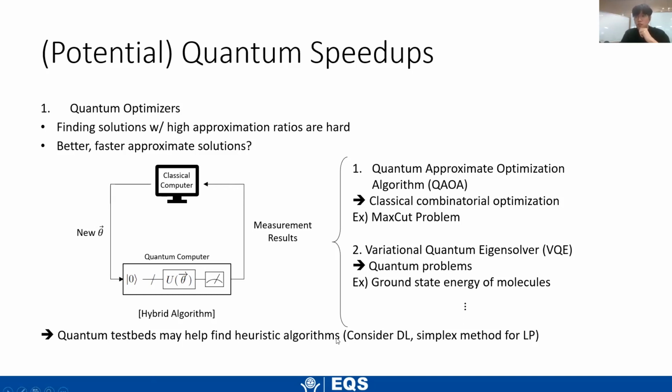For example, since we had GPUs, we could try out deep learning, and now we're beginning to understand how deep learning works. And for linear programming, before we knew why the simplex method was good, we just found out the simplex method. Likewise, for these types of combinatorial problems or quantum problems, we may be able to use the hardware first to find some good heuristic algorithms and then understand why they work later on.